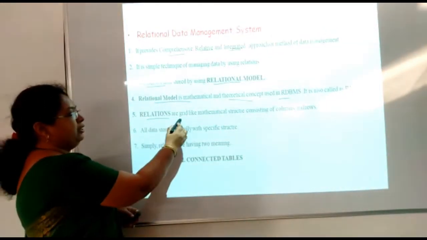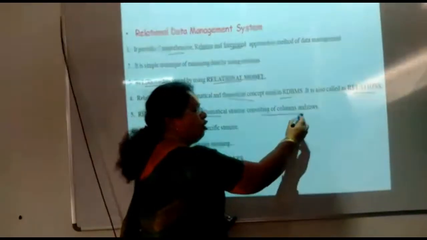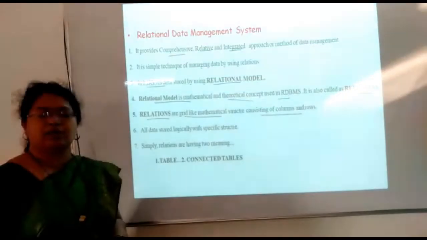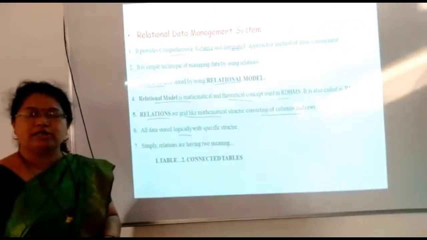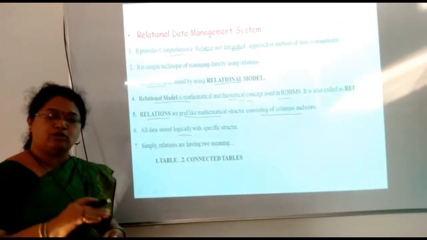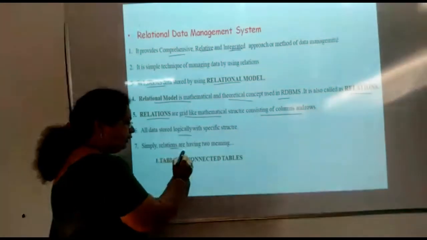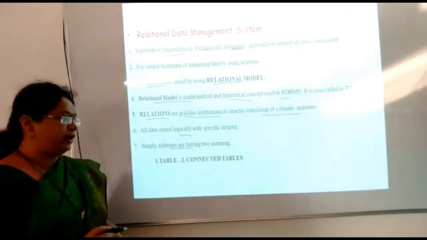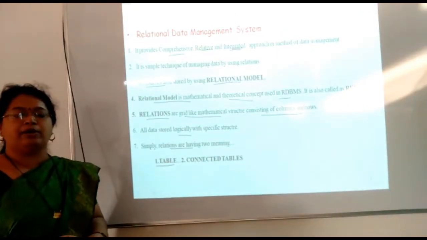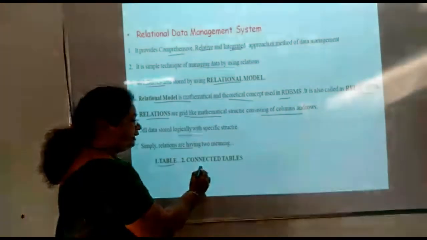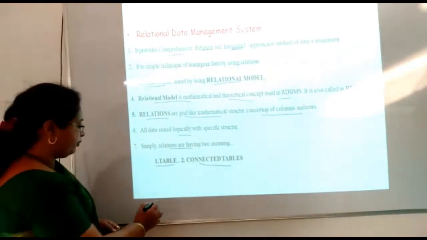Let's see what is the meaning of relations. Relations are a grid-like mathematical structure consisting of different columns and rows. All types of data are stored logically within that combination of rows and columns. That means simply, relations have two meanings. One meaning is that a relation is nothing but a table, and those tables are connected to each other.